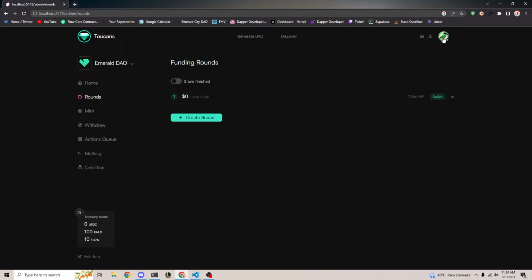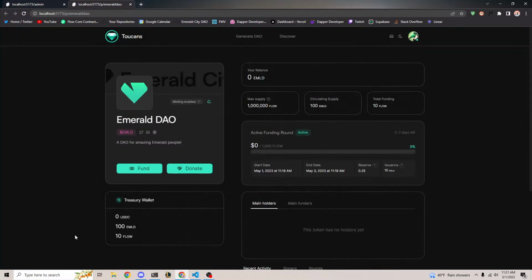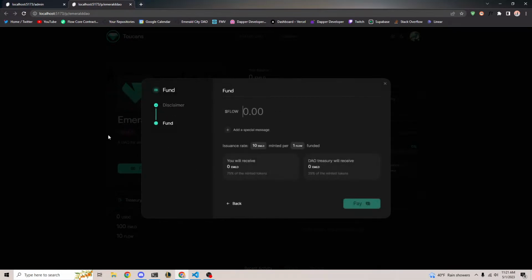If we go to our project's page, we should see there's an active funding round now, which is awesome. It shows the users that the goal is 1,000 flow. We currently have raised 0. It shows the start date, the end date, the reserve rate, and the issuance rate. And now we allow users to fund. So let's log in and fund the project.